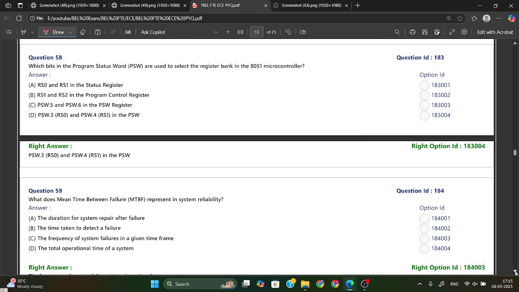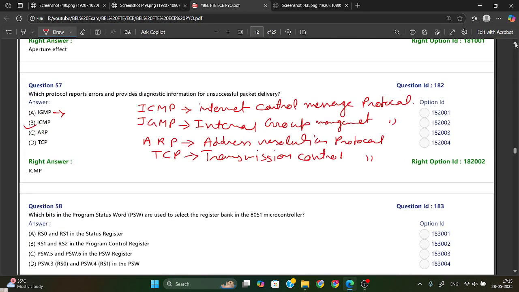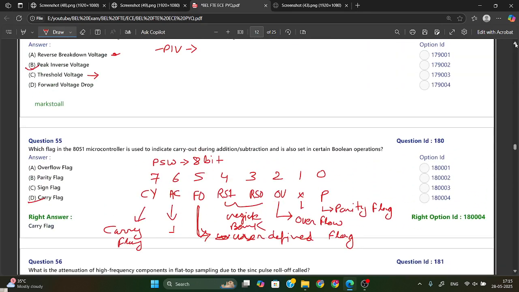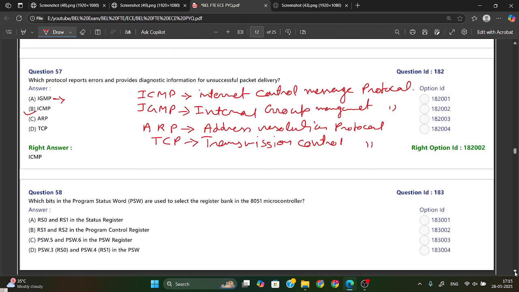Now the next one: which bits in the program status word, that is PSW, are used to select register bank in the 8051 microcontroller? Just now we discussed that RS1 and RS0 are used for register bank selection.